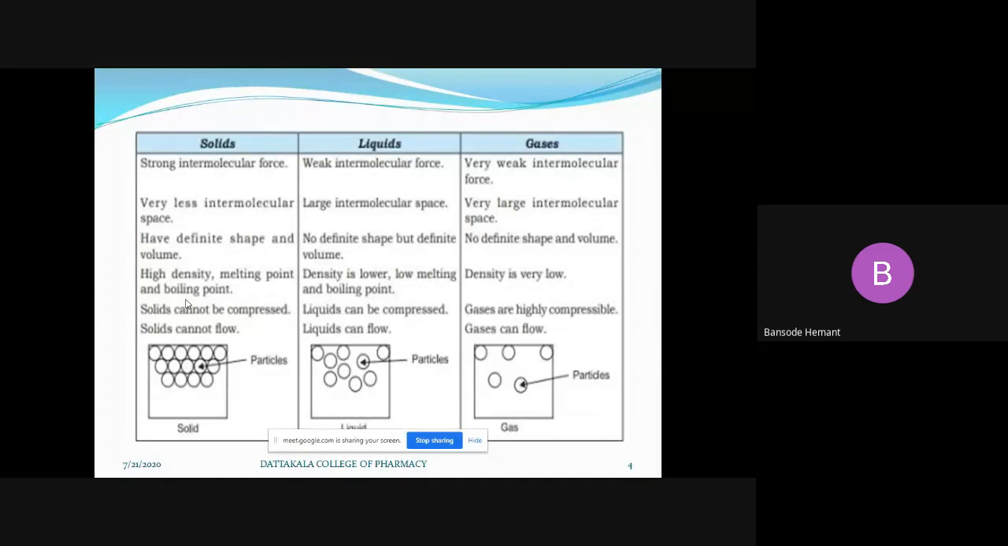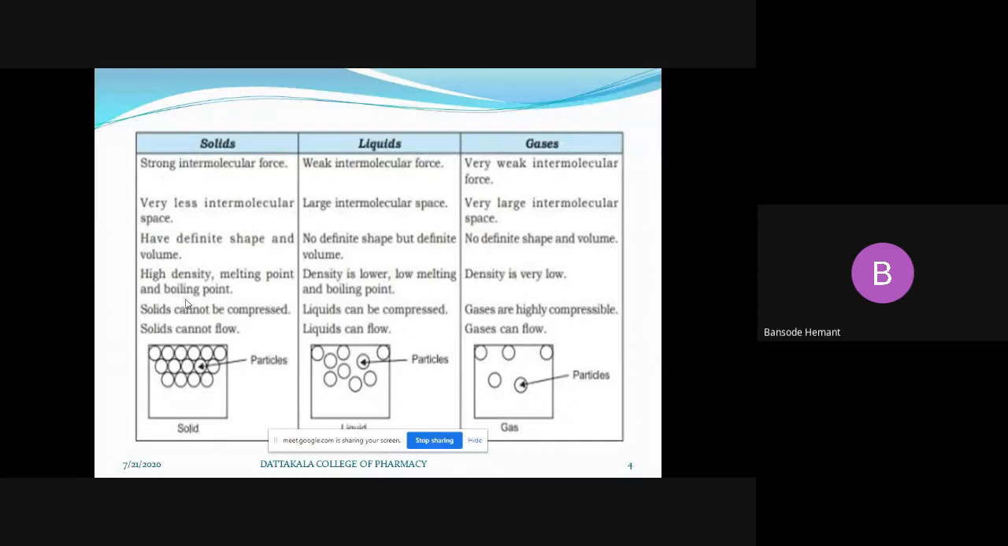Next is compressibility. Solids cannot be compressed. If you take wood in your hand and try to compress it, it will not be possible. If you take a piece of chalk between two fingers and try to compress it, it will not be compressed, because there is no intermolecular space between the molecules of solids.